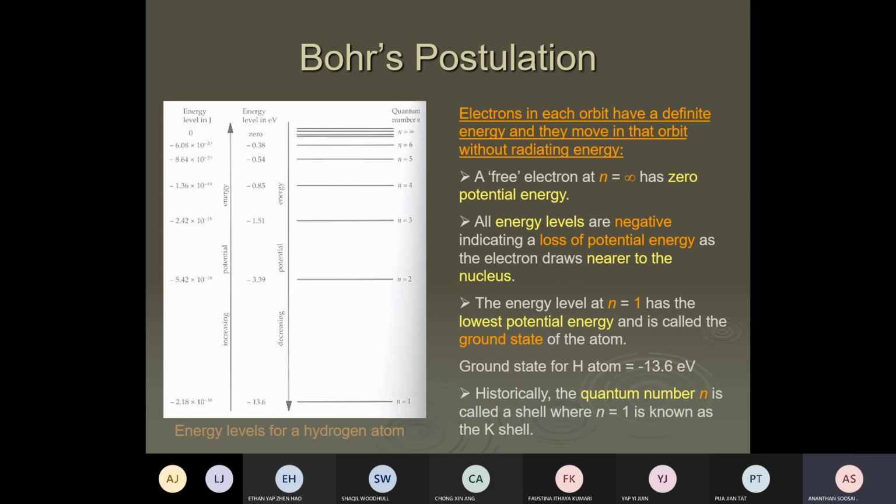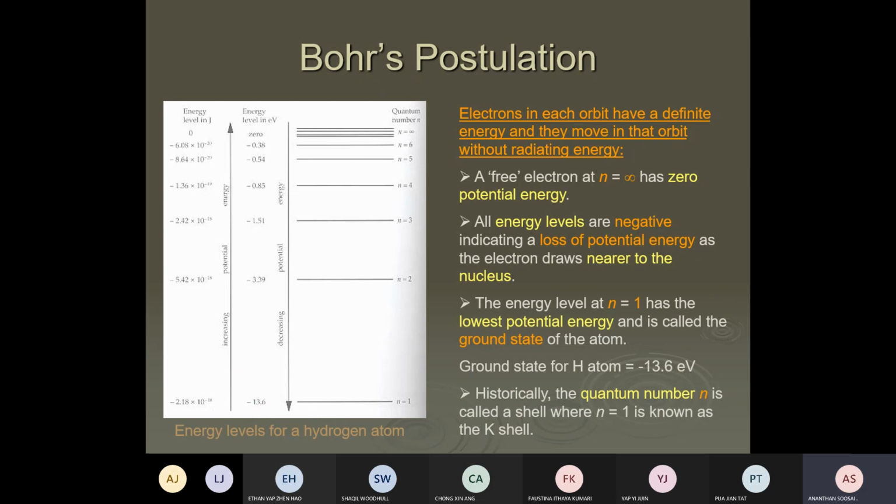13.6 minus 3.39. What difference do you get? 10.21. Very important: when the electron gets a photon of 10.21, it jumps to the first level. If the electron gets a photon of 10.23,